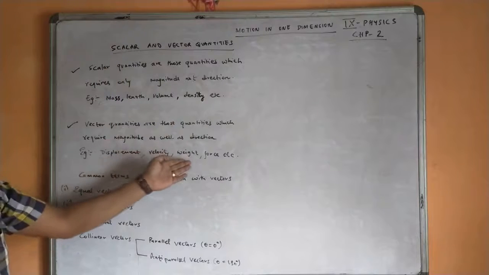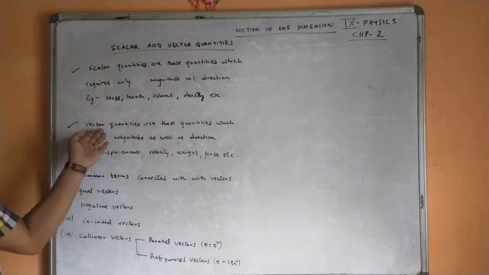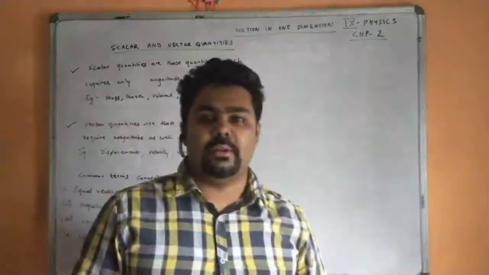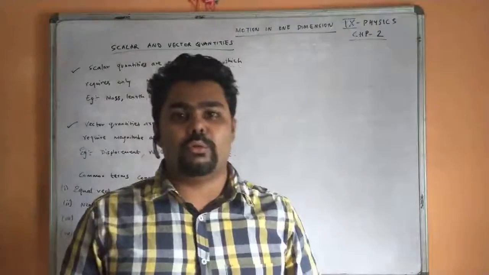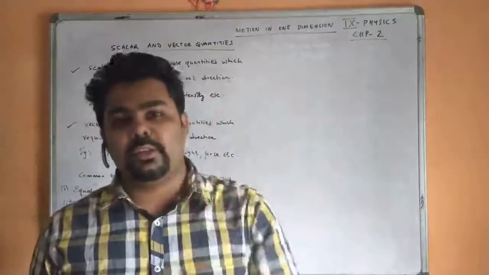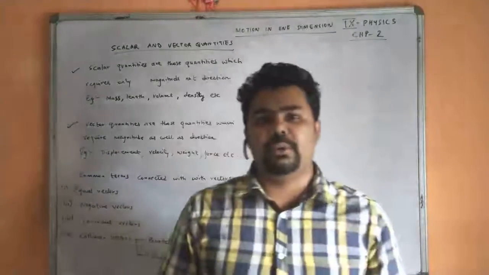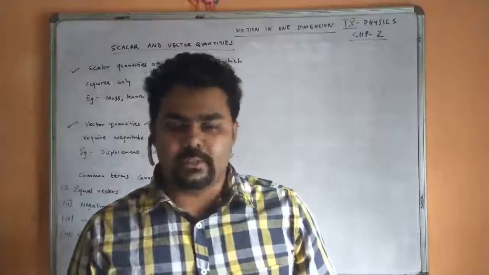Displacement, velocity, weight and force come under vector quantities. These have magnitude and also direction, which is why they are called vector quantities. But those which depend only upon magnitude are scalar quantities.